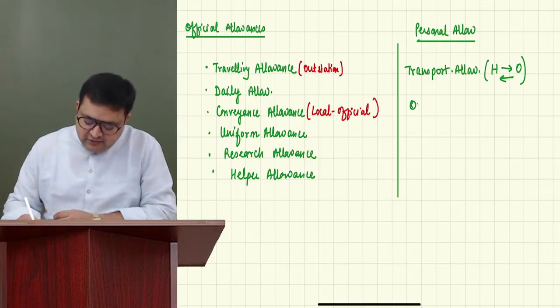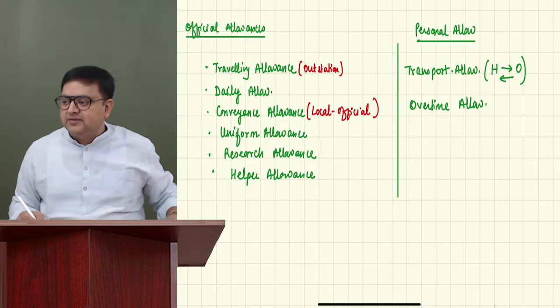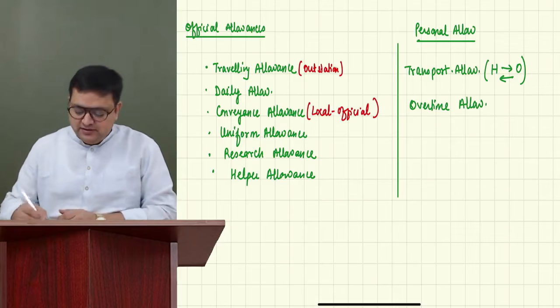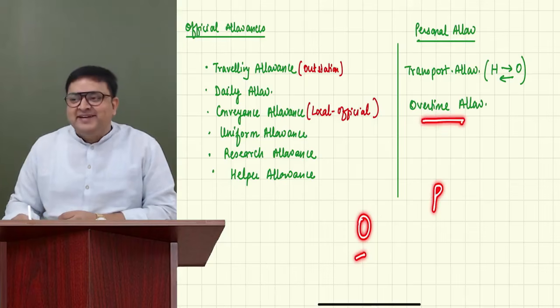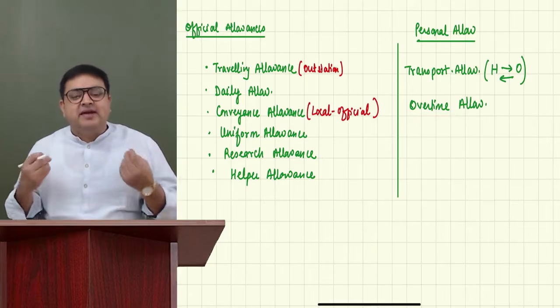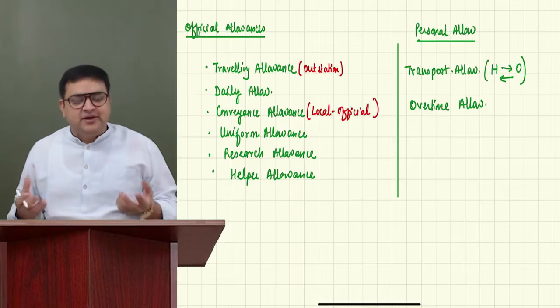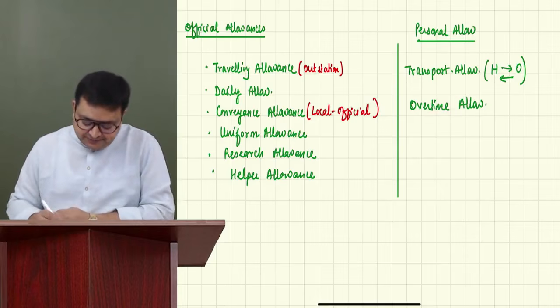Guys, what do you think about overtime allowance? Should overtime allowance be personal or official? Your thoughts. It should be P or O. It should be P. Okay, I have written it over here. It is actually a personal allowance. Why? Because if you have worked overtime, that's okay, but the money which you have received, you can take it to your home. You can say that it's my money. So overtime allowance is a personal allowance.